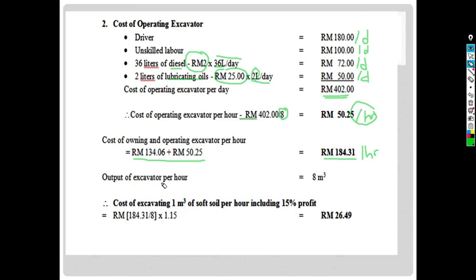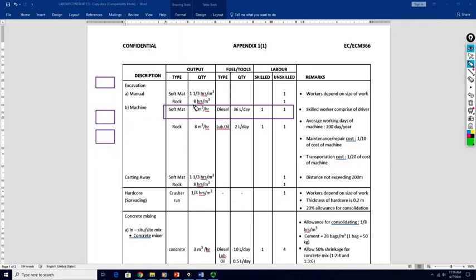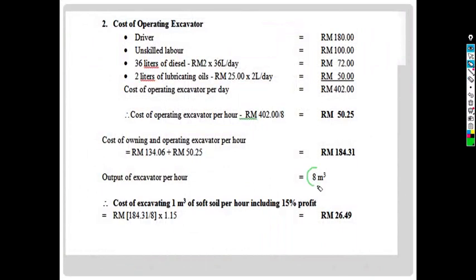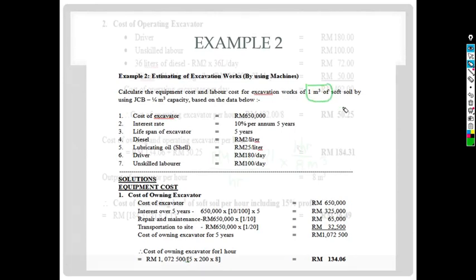Output of excavator per hour is provided in the appendix, whereby for the soft material, it will be 8 meter cube per hour. Then here we have 8 meter cube for 1 hour. The question asks the cost for 1 meter cube of excavation.